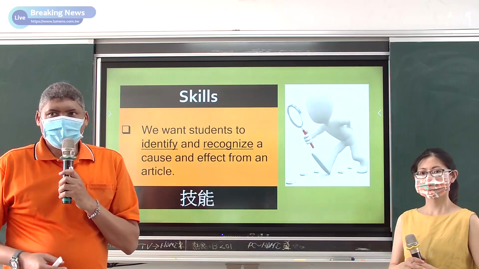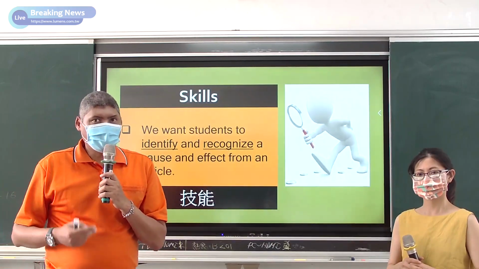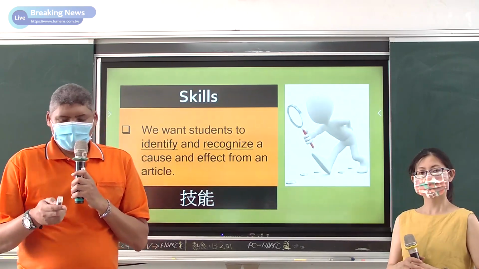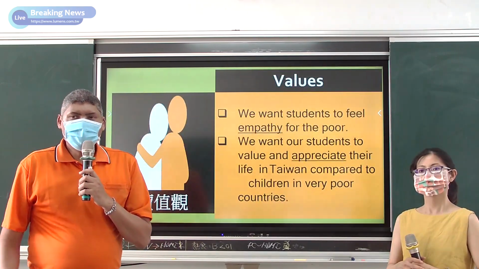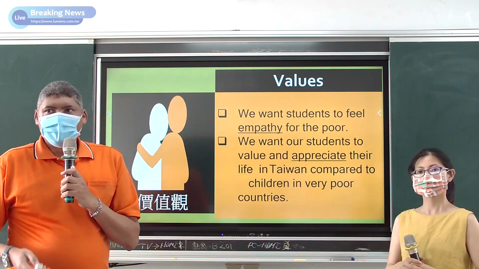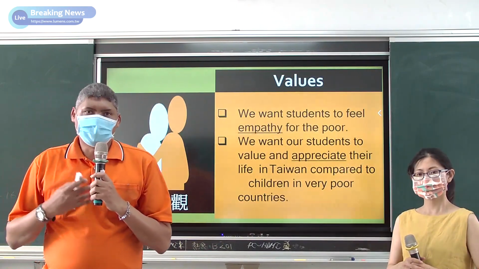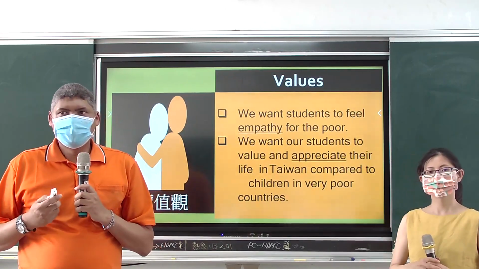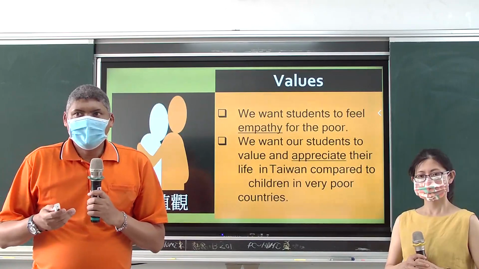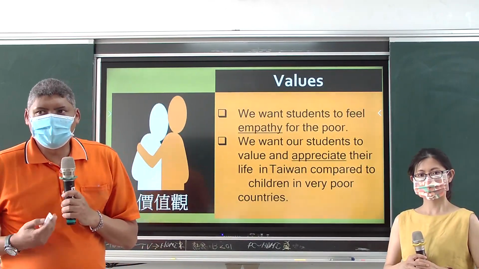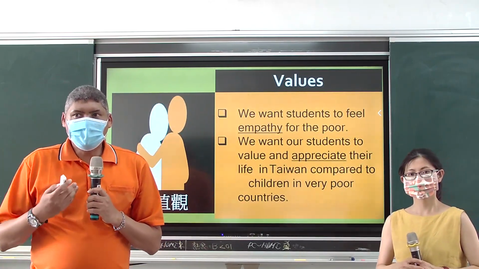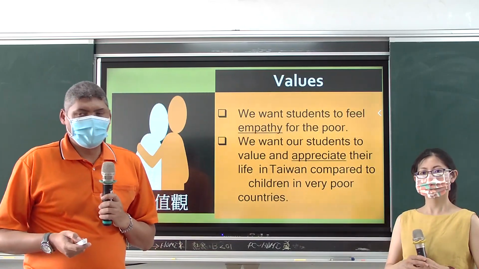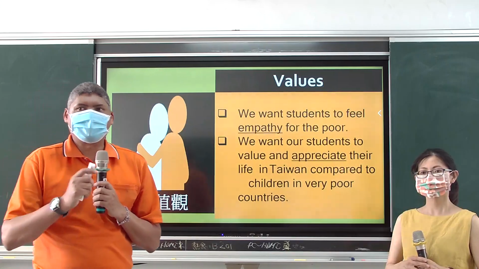Firstly, we want students to identify, and secondly, to recognize a cause and effect from an article. Number 3, values. We want students to feel empathy for the poor. We want them to understand what it is to be poor, even though they are not. And secondly, we want our students to value and appreciate their own life in Taiwan compared to children in very poor countries. So, let's begin.